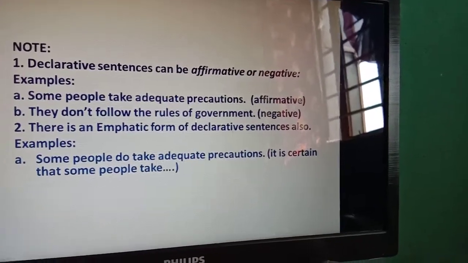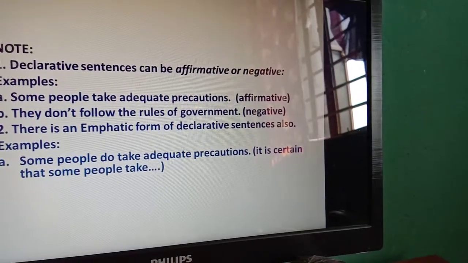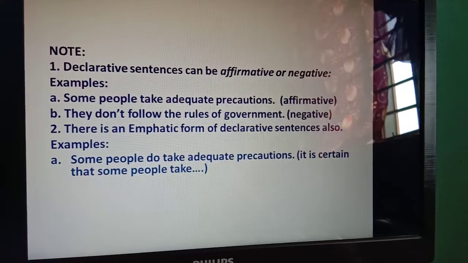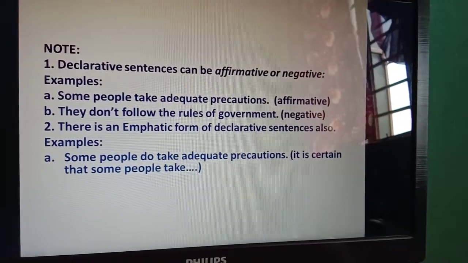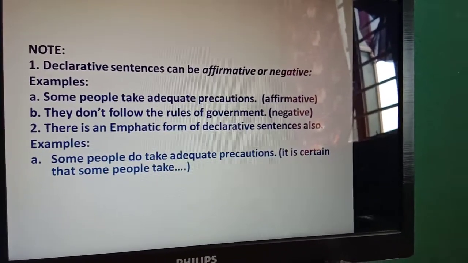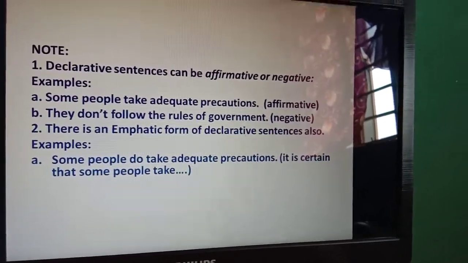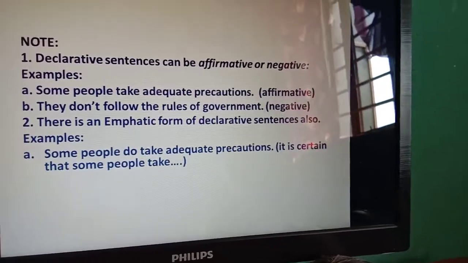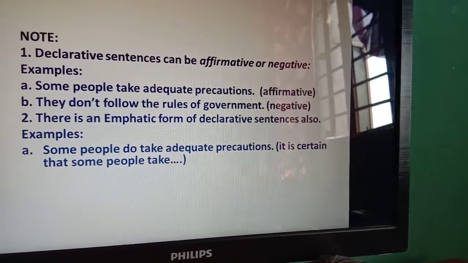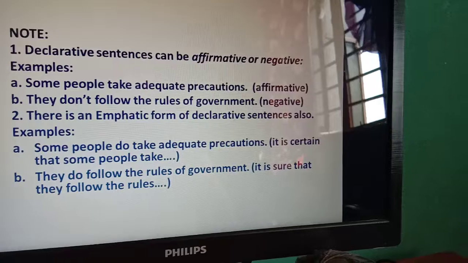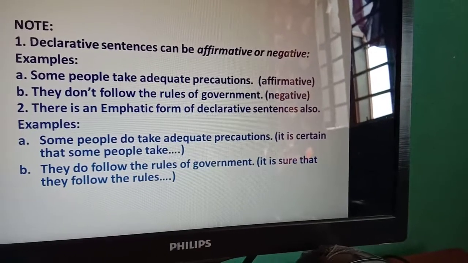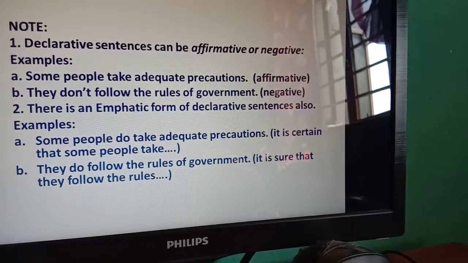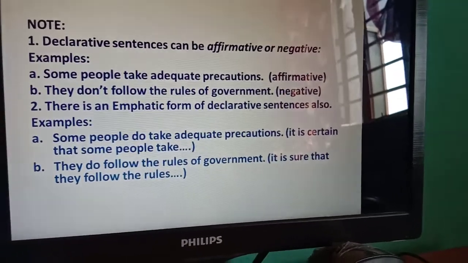I do means I do play. I do the work, that is you cannot differentiate what is the emphatic form of the sentence. But I do play, which means I am certain to play, I am affirmed to play, I have the confidence to play. So that is called the emphatic form of declarative sentence. They do follow the rules of government. They follow the rules of government, which means it is sure that they follow the rules of the government.